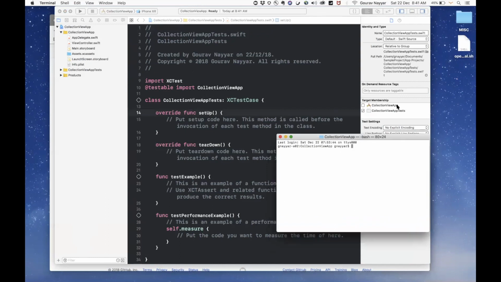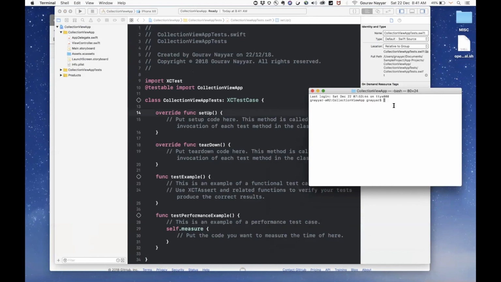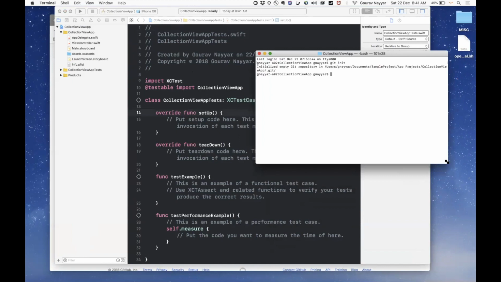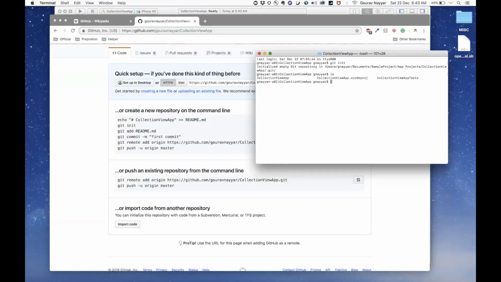So the very first step which I wanted to do is initialize Git for me. Let me zoom in. So it says initialized empty Git repository under the sample project app.